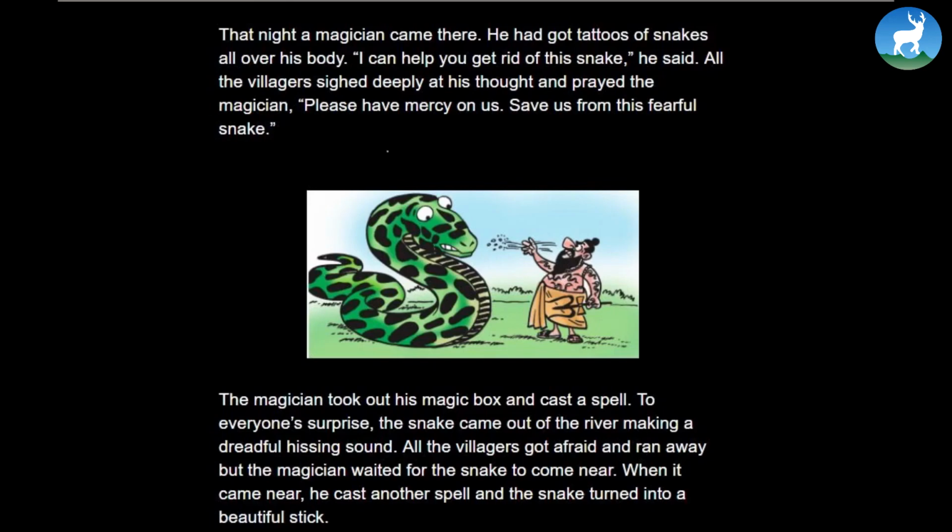All the villagers sighed deeply at his words and prayed, "Magician, please have mercy on us, save us from this fearful snake." The magician took out his magic box and cast a spell. To everyone's surprise, the snake came out of the river, making a dreadful hissing sound. All the villagers got afraid and ran away, but the magician waited for the snake to come near. When it came near, he cast another spell, and the snake turned into a beautiful stick.